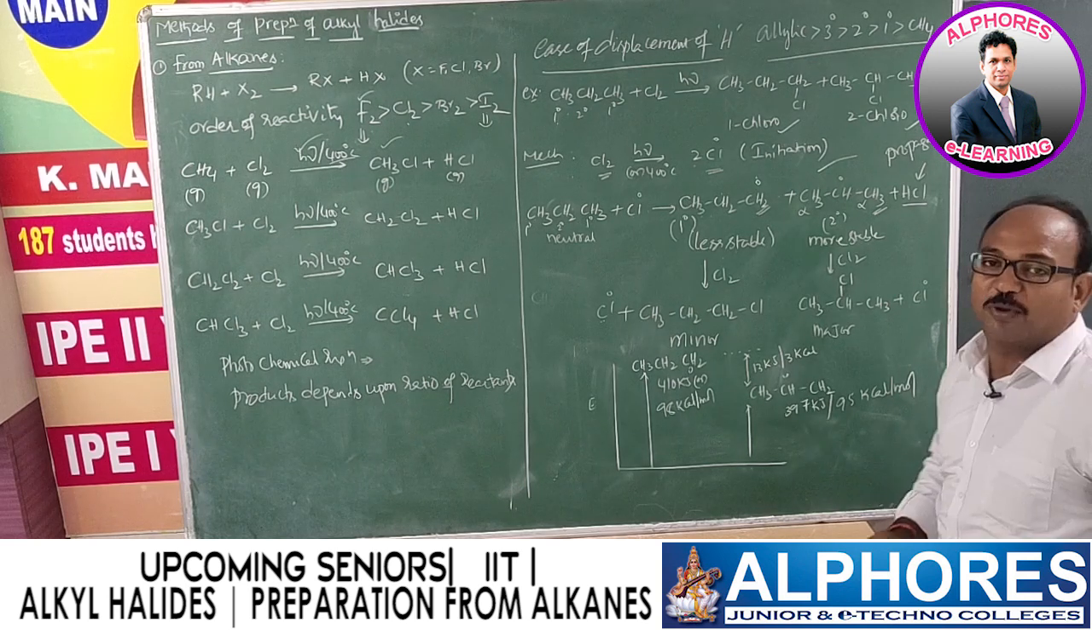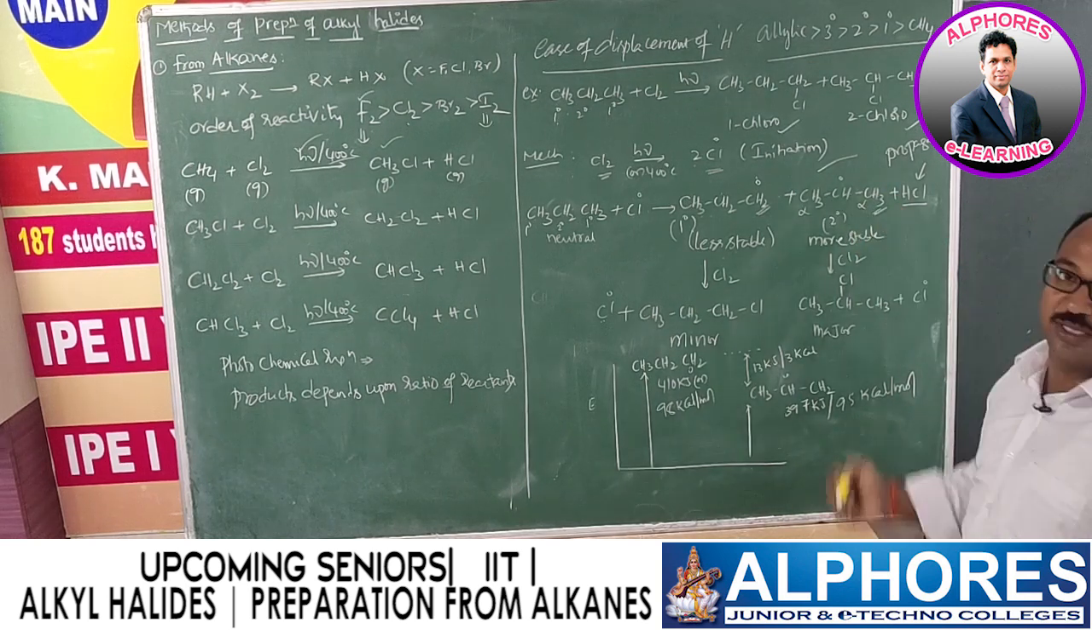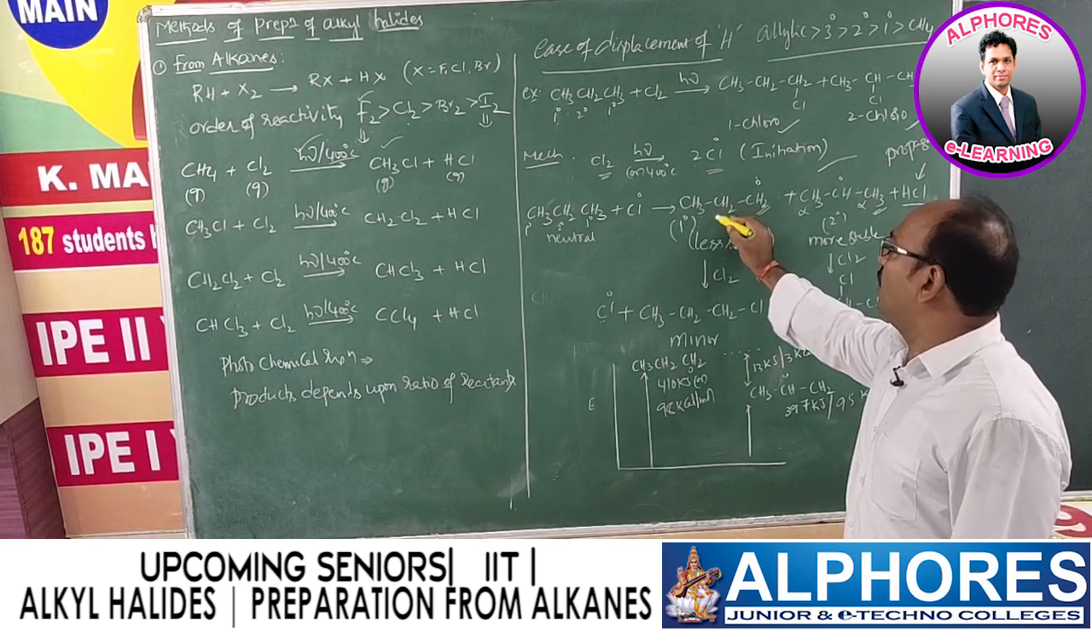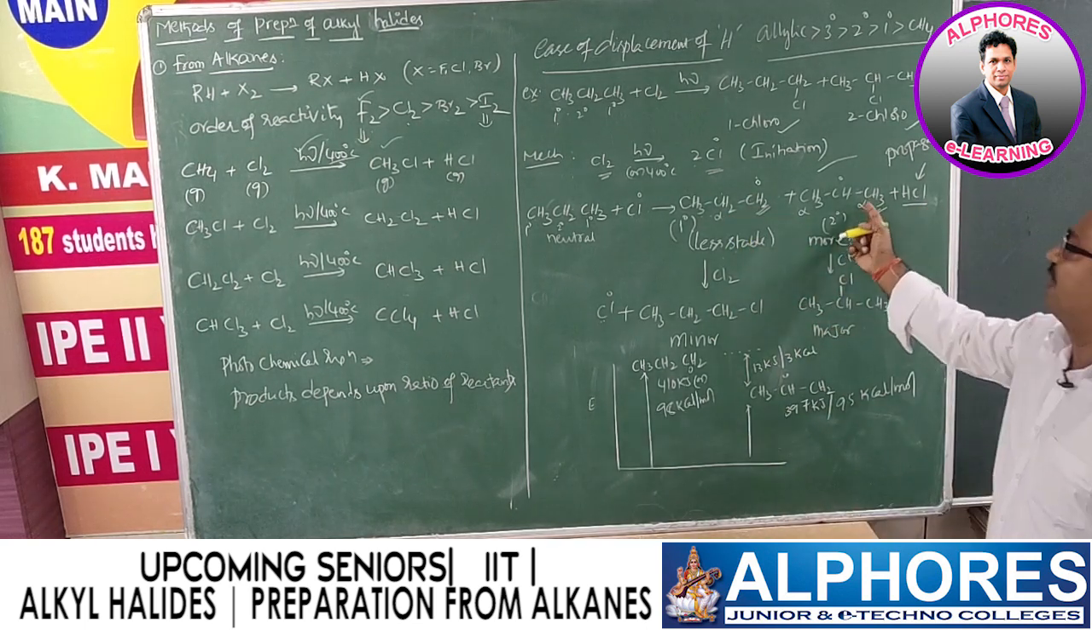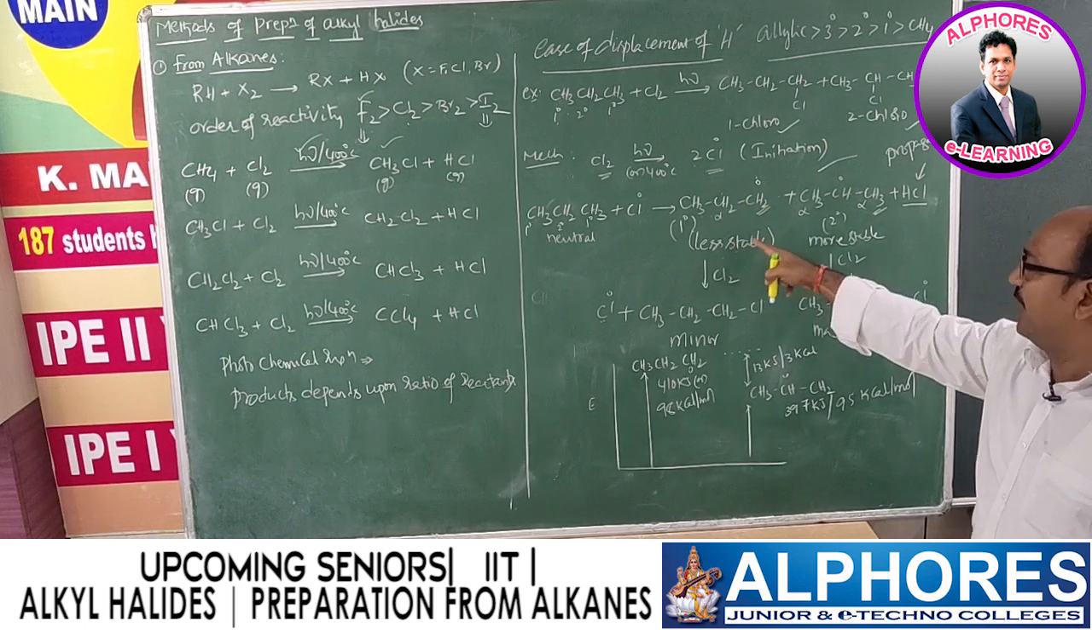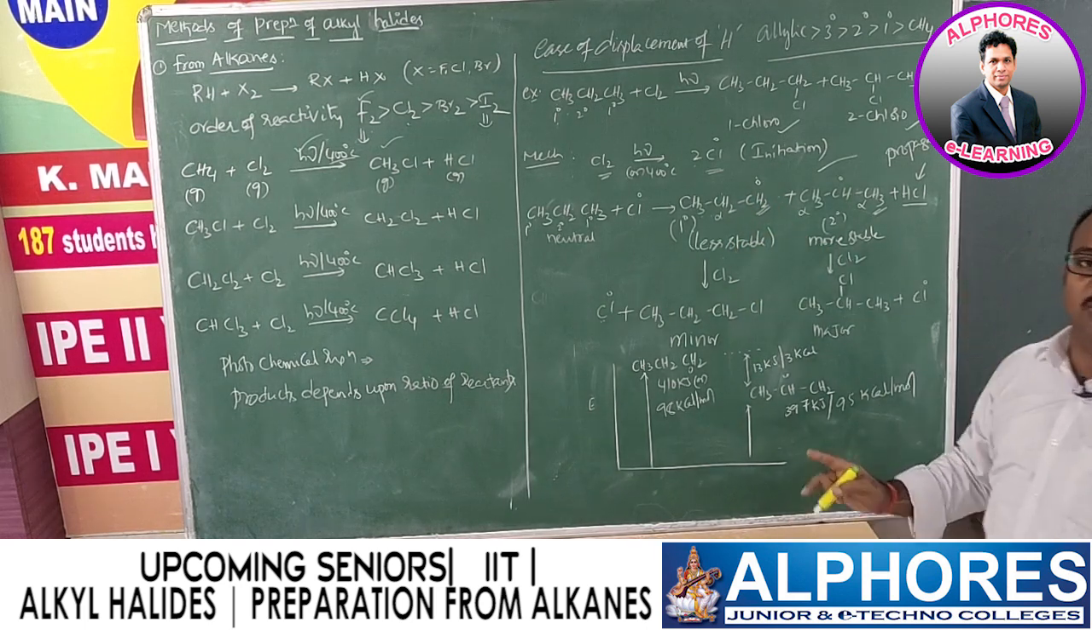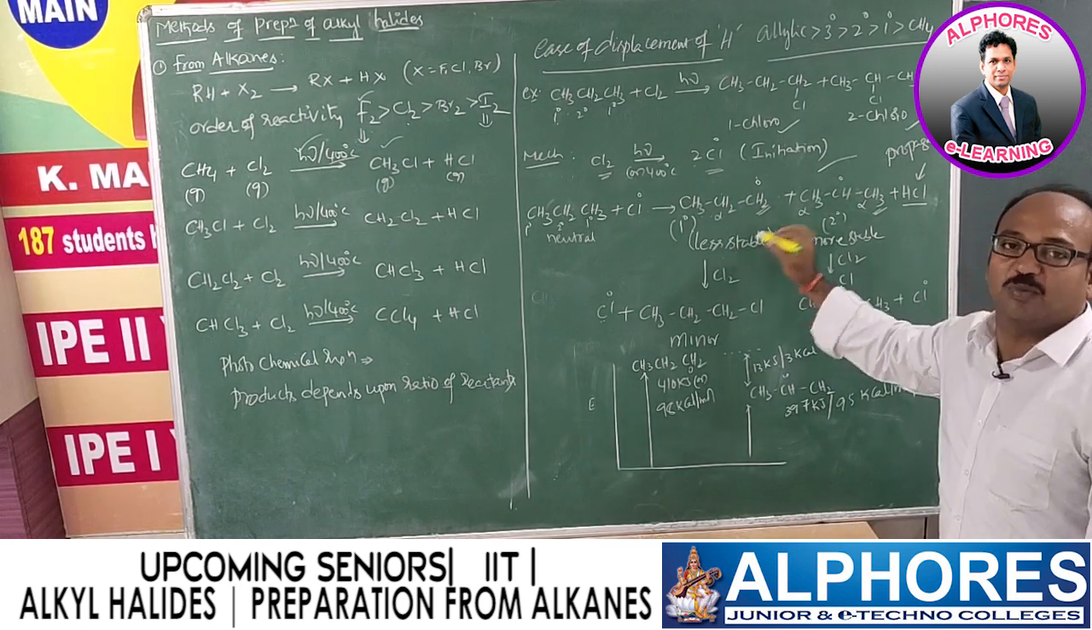So more number of hyperconjugation, or more plus I effect we can say. Whereas in this case only 2 alpha hydrogens are there and 1 alkyl group, that's why plus I effect compared to the secondary one is less. Similarly, the number of alpha hydrogens is also less, that's why. So it is very clear: less stable and more stable.